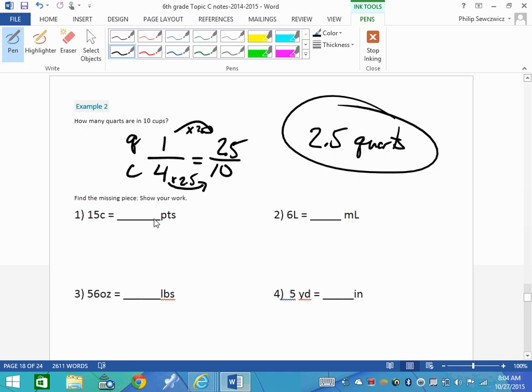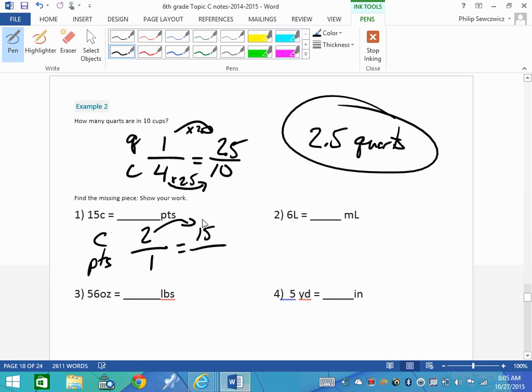So let's see what we got here. We got cups, we got pints. So I know I'm talking cups, I know we're talking pints. Let's go to our conversion sheet regarding cups and pints, and I see that 2 cups is the same as 1 pint. I'm in the lower left-hand side there. Again, I'm just looking for cups, I'm looking for pints. So it says 15 cups, so ooh, there we go.